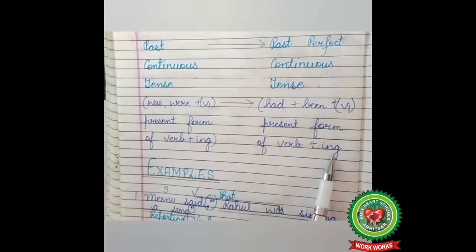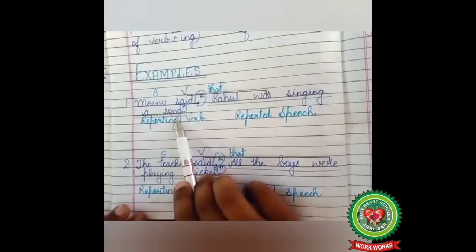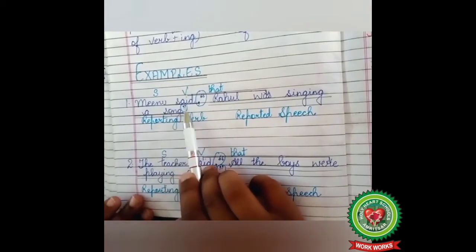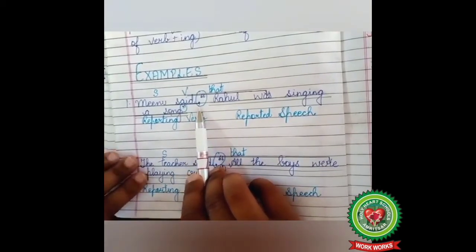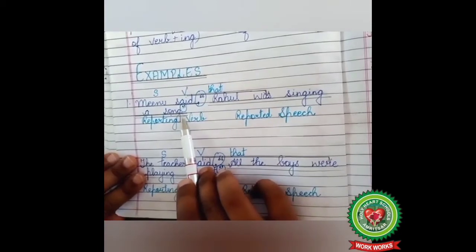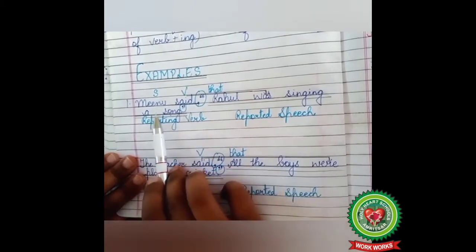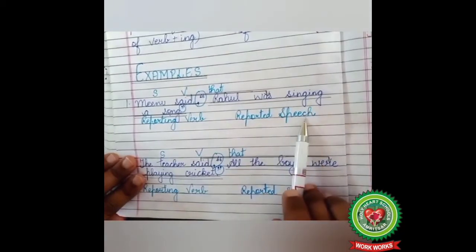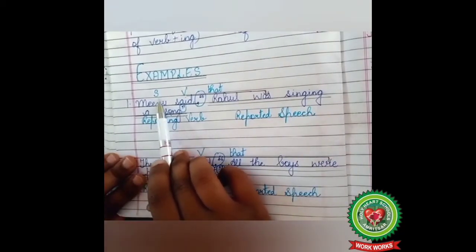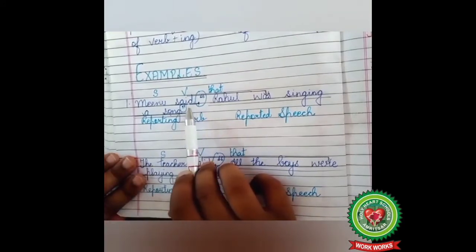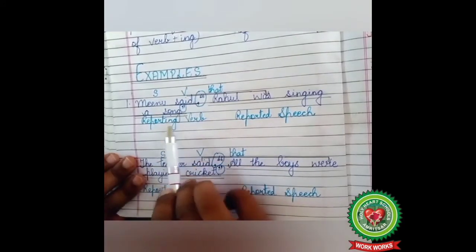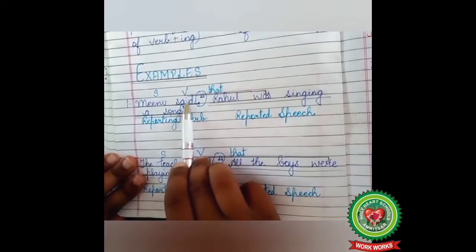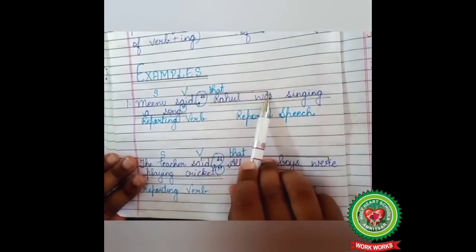Okay children, now we are going to discuss some examples. Look at example number 1. Meenu said, comma, inverted comma start, Rahul was singing a song. Full stop, inverted commas close. Children, this is direct speech and we have to change into indirect speech. Meenu said, reporting verb. Rahul was singing a song, reported speech. Who? Meenu, so subject. Said, action word, so verb. Meenu said, reporting verb is in past tense, so the tense of the reported speech will change.